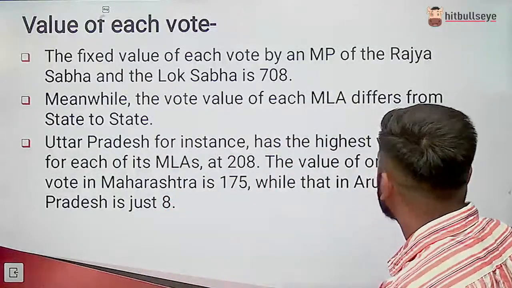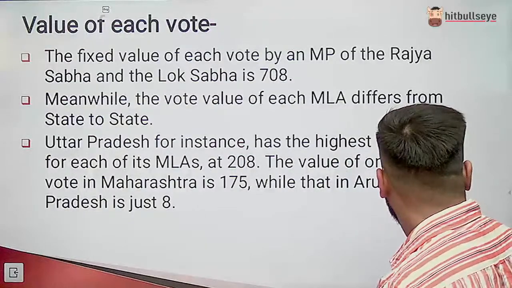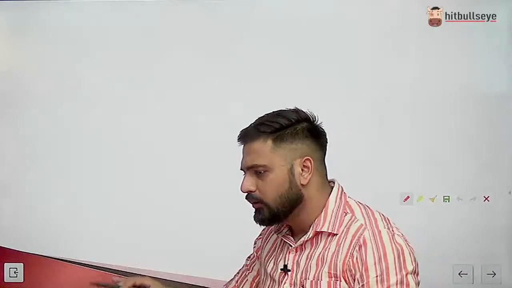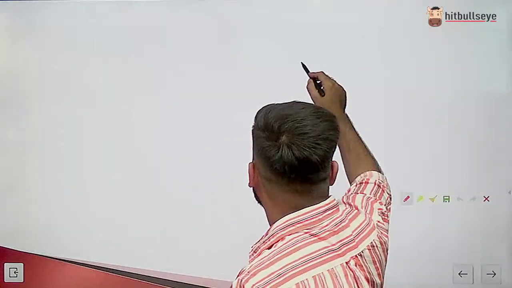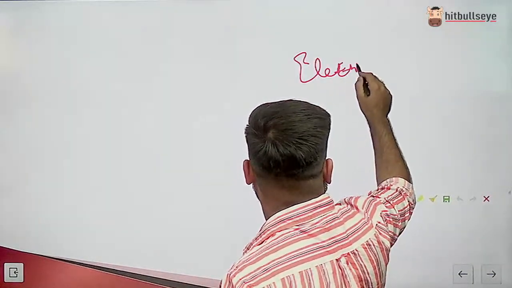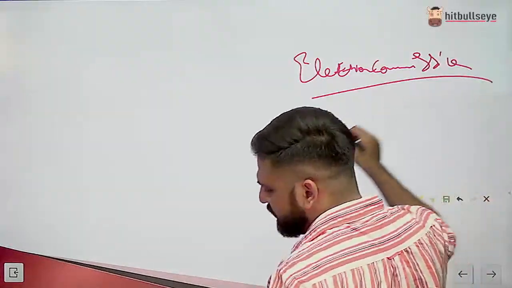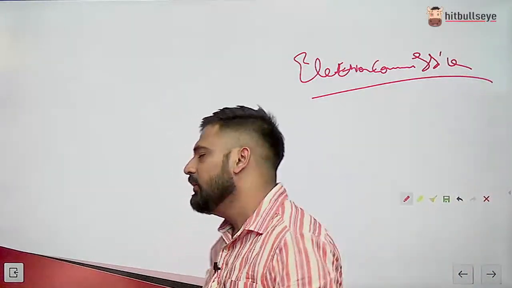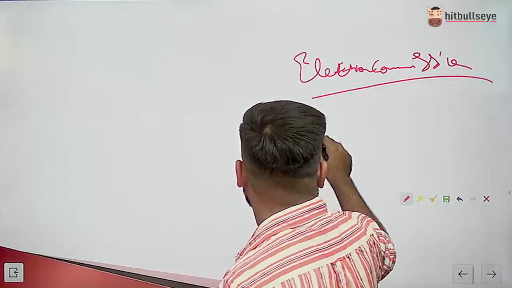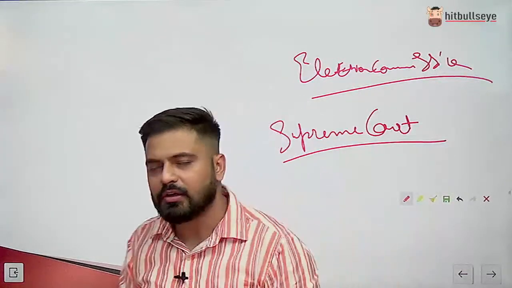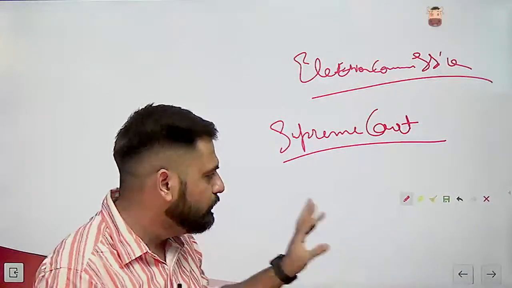Right, I already explained this. So here, how is the election of president administered in India? It is taken care of by the Election Commission, first of all. And if any dispute occurs in the election of president, it will go directly to the Supreme Court. These are two very important points.